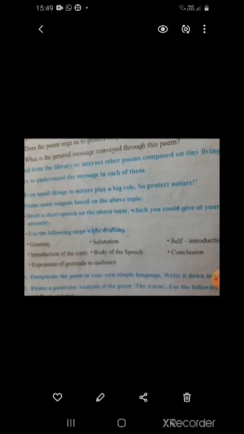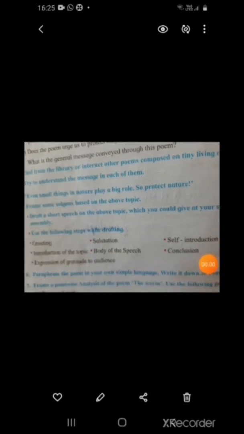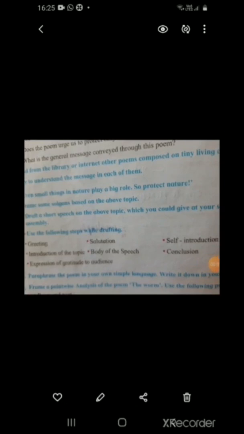You have to also understand that the speech should be as if you are actually talking to the audience. So your statements must be directly addressed, preferably to the audience. Now let me give you an example as to how you can write this speech.